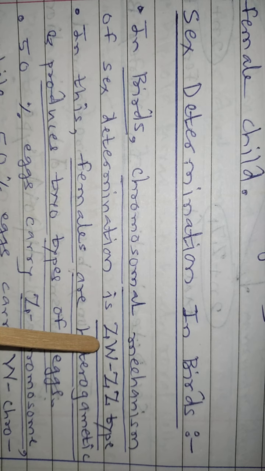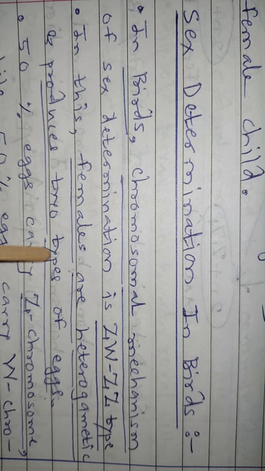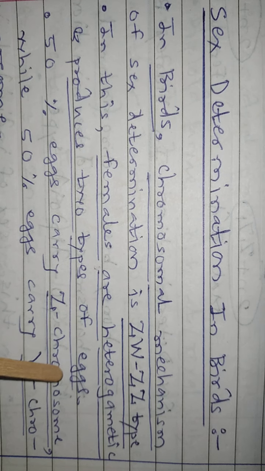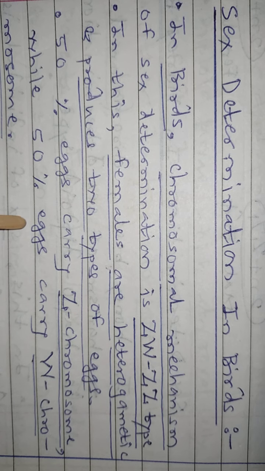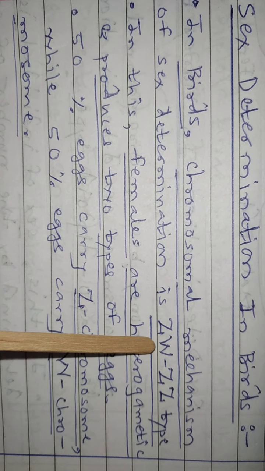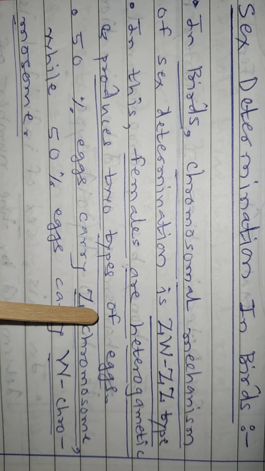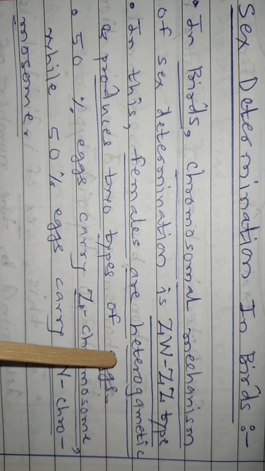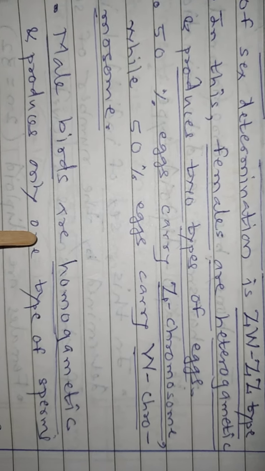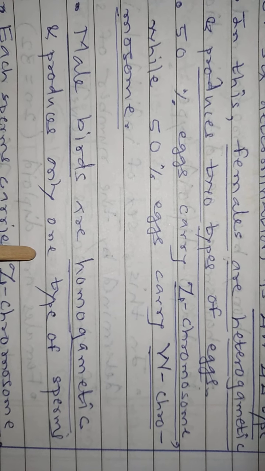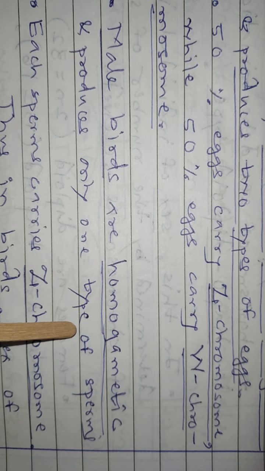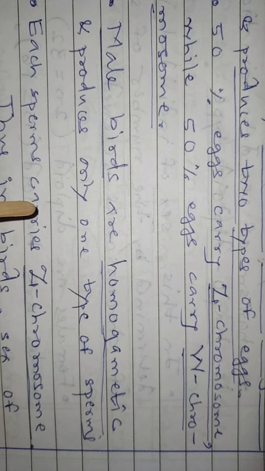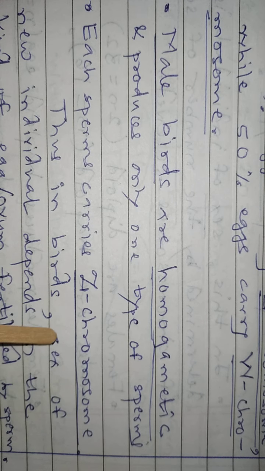So it is a female which is heterogametic, produces two types of eggs, as 50% eggs carry Z chromosome and remaining 50% eggs carry W chromosome. So in birds, female bird is heterogametic. Male birds are homogametic and produces only one type of sperm. So here it is exactly opposite to that of human. Each sperm carries only Z chromosome.